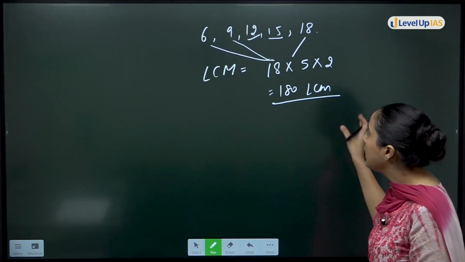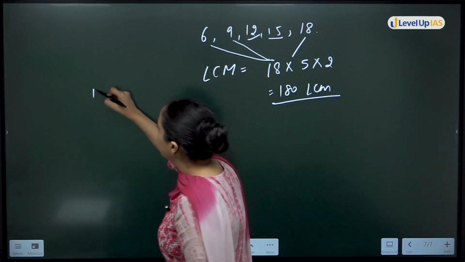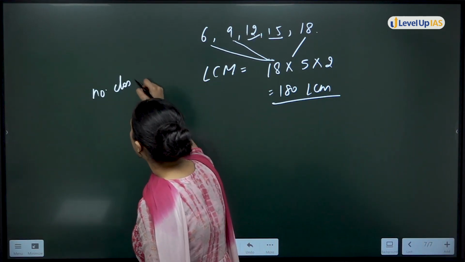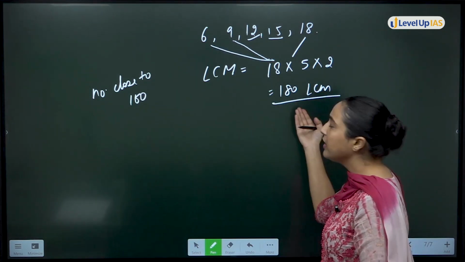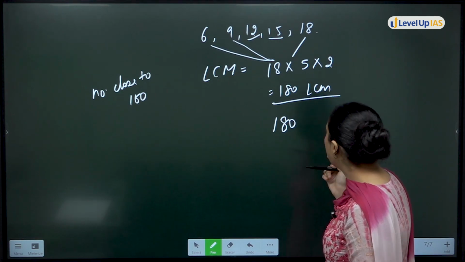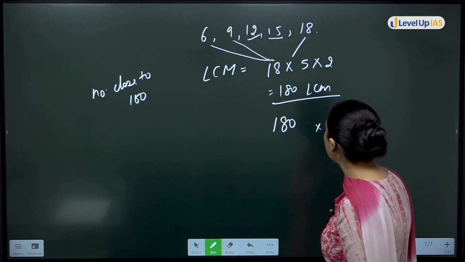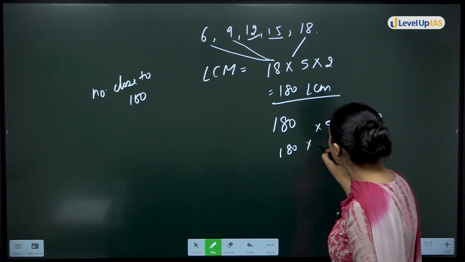Now that means 180 is divisible by all of these numbers. But you have to find a number close to 1000. So with 180, it's not that difficult. You can simply do the calculation also. 180 multiplied by 5, I know 180 multiplied by 5 is what? 900. So 180 multiplied by 6 will be what?